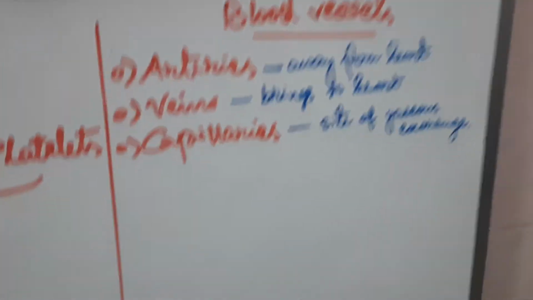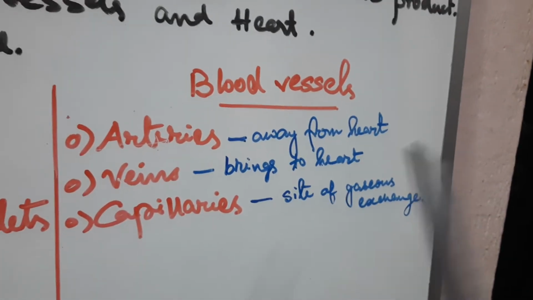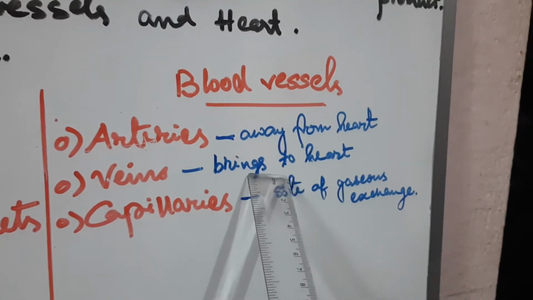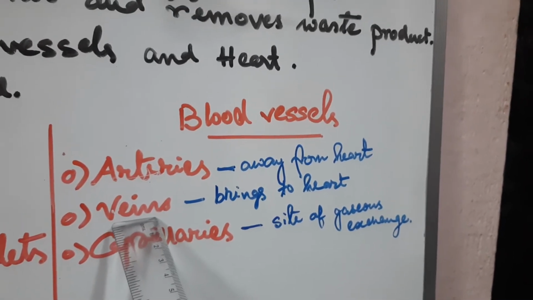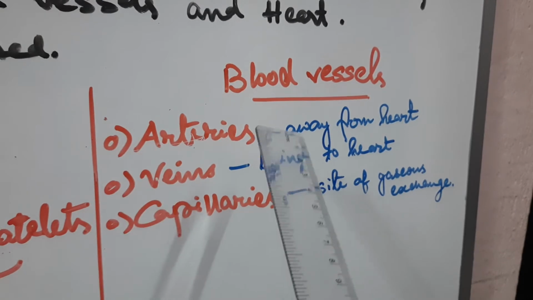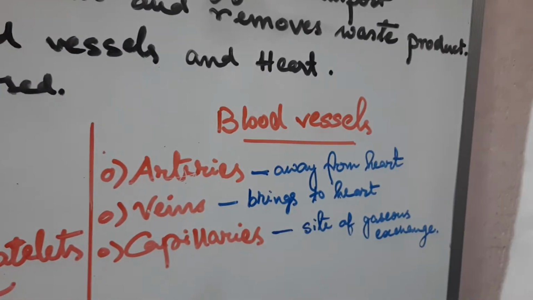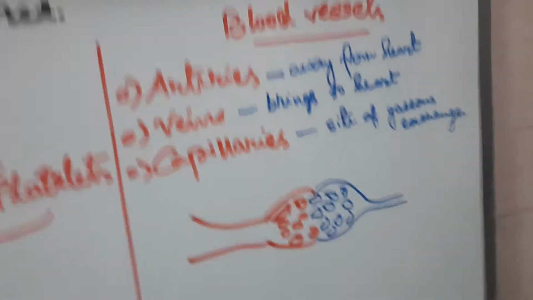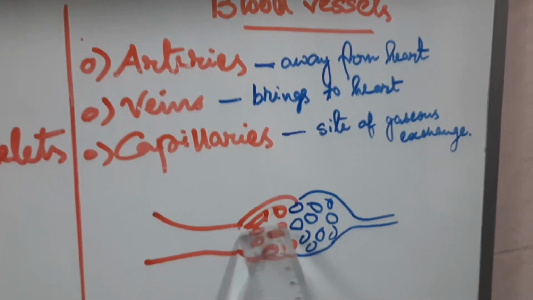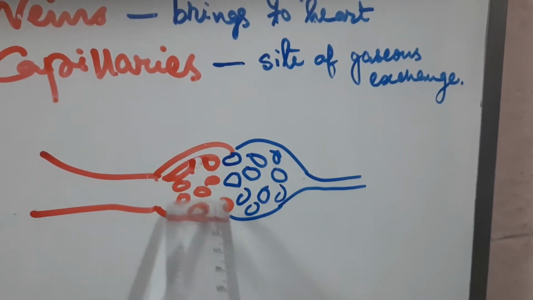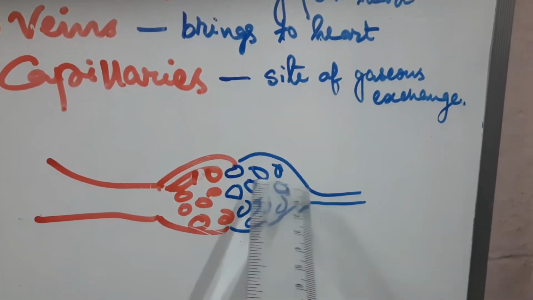In case of veins, they bring the deoxygenated or oxygen-poor blood to the heart from the tissues. In contrast to the arteries, veins are thin-walled, with a large lumen. Then the capillaries. The capillaries are these delicate structures, very thin-walled. They are present in the body wherever there is a need of gaseous exchange, for example in lungs and in muscles. So these are all about the blood vessels.